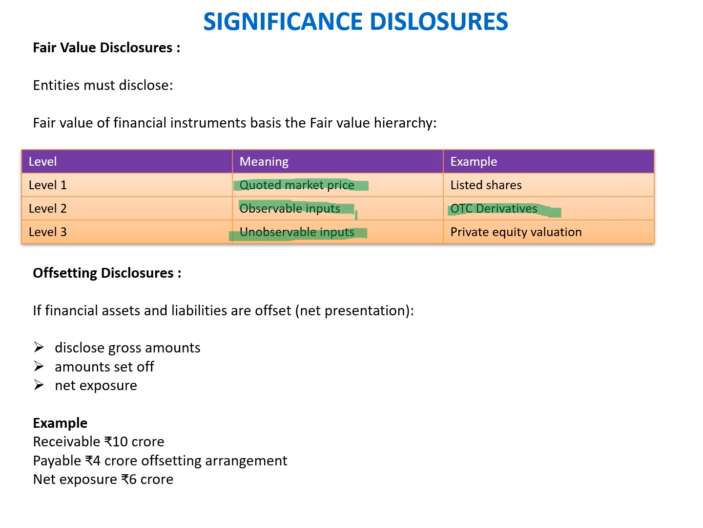Now, the final disclosure is the offsetting disclosure. This normally happens if the financial assets and liabilities are offset, where net presentation is permitted for that particular set of financial instruments. So what we have to do is disclose the gross amount, amount set off, and the net exposure. This has to be disclosed. For example, receivable is 10 crore, payable 4 crore of the offsetting arrangement, net exposure is 6 crore. All these are to be disclosed properly so that the users of the financial statements are clear about the total exposure and net exposure to the particular financial instrument. So with this, we come to the end of this significance disclosure, which is like disclosure on the presentation side of it. Now we'll move to the next set of disclosures, which is largely associated with the risks.